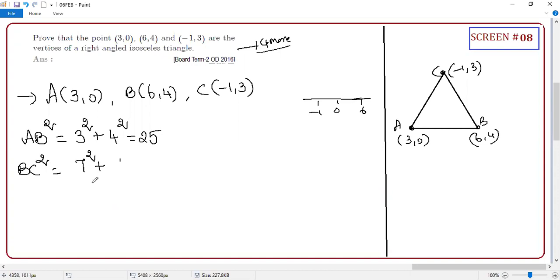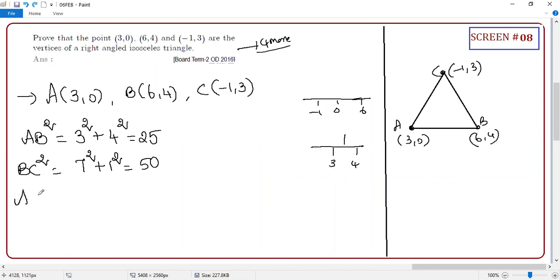Now, who is going to say my y distance? 4 to 3, what is the distance? 1 square. That's all. 1, no, why 7? 4 and 3, how much is the distance? Why 7? It's 1. Okay. So 7 square plus 1 square, who is going to say the answer directly? 49 plus 1 is 50. Don't take too much time. Don't write too many steps. Answer quickly.